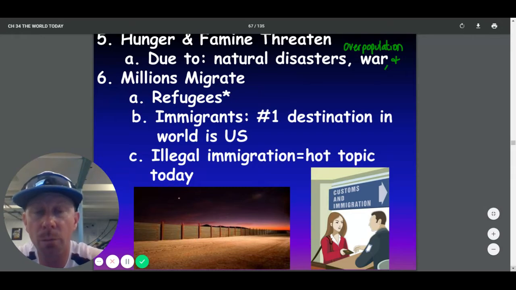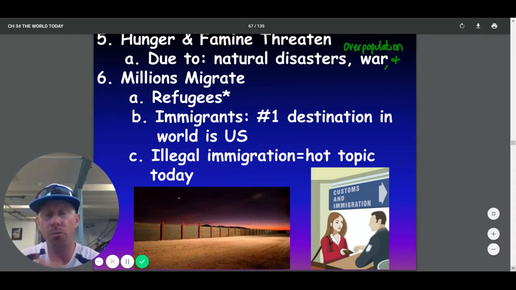Immigrants' number one destination in the world is the United States. People want to come to the United States because of the hope that they'll get a better life. A lot of people are worried about immigrants coming here. They fear that, oh my gosh, our government can't afford to pay them. I don't know what the right stance is, but I can tell you this: our government has done so much since World War II that we have a war chest of money that we could throw around if we wanted to. Like, if we wanted to give stimulus and stuff like that, I heard today that we have enough money that we could give $100 trillion out to the people of America today, and it would not cause inflation. So that's how powerful our actual economy is.